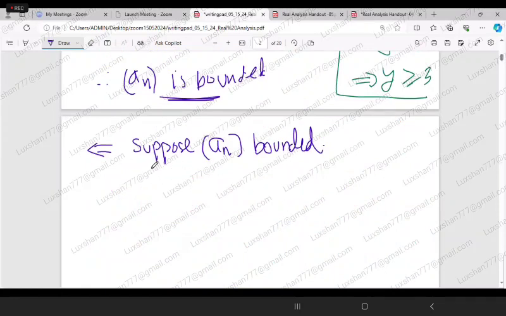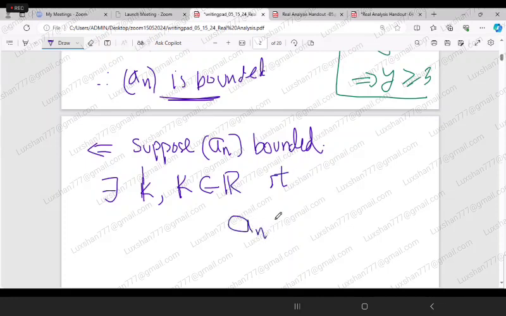Now we have supposed that a_n is bounded. Then we can say that there exist simple k and capital K, so try to understand the difference, this is simple k and this is capital K, belonging to the set of real numbers, such that simple k is less than or equal to a_n, which is less than or equal to capital K. Why can we write this?